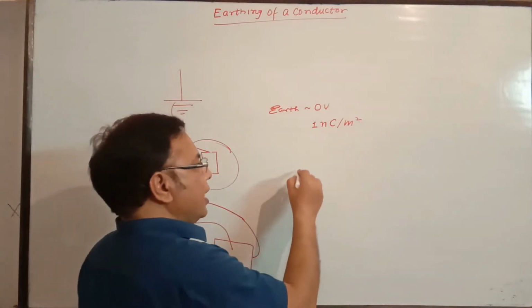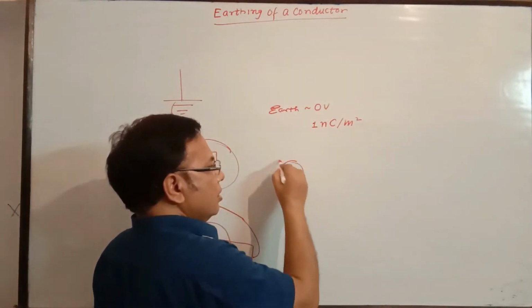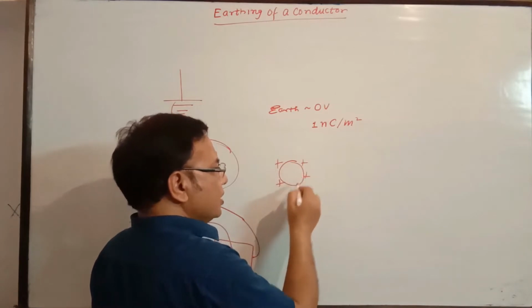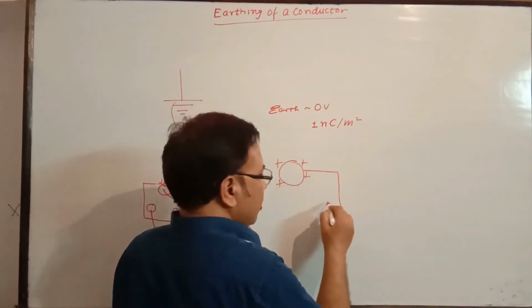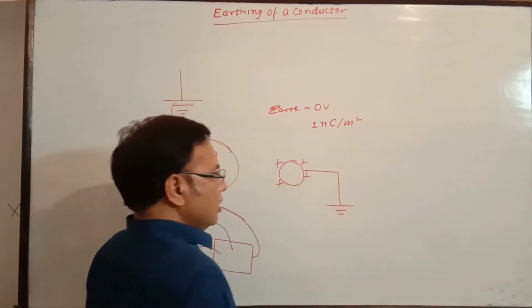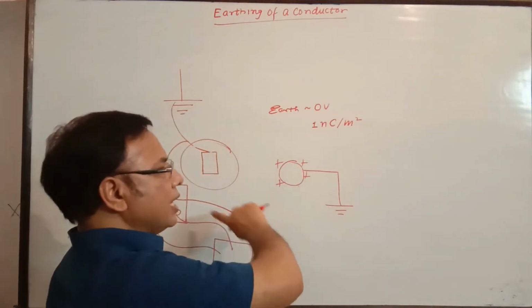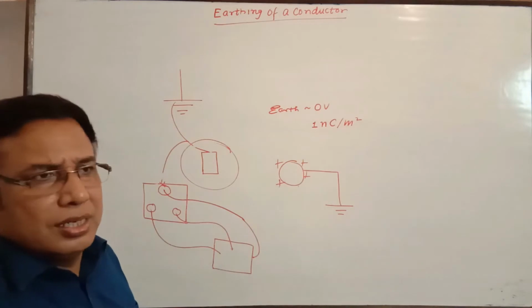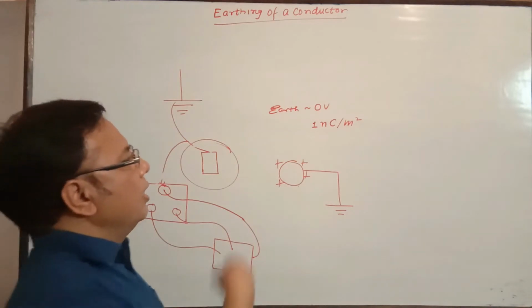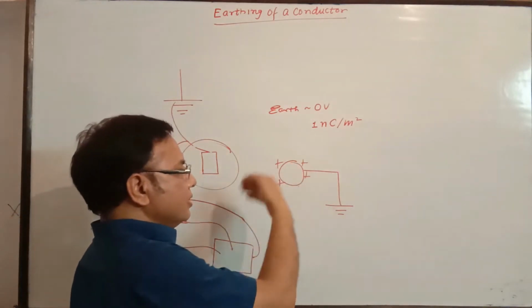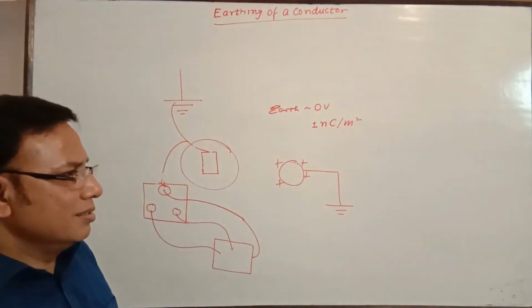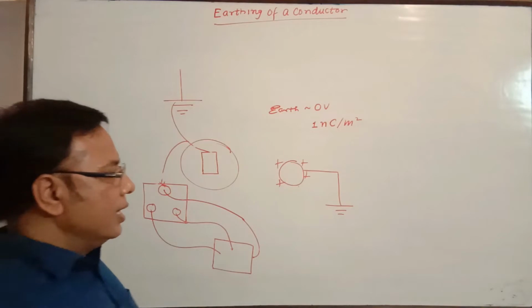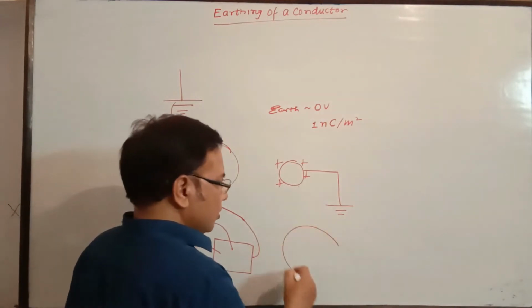If any charged body, either positive or negative, is earthed or grounded, then the excess charge will flow to the ground, and in case of deficiency, charge will come from the earth to get zero potential. Actually, earth is just like an ocean.